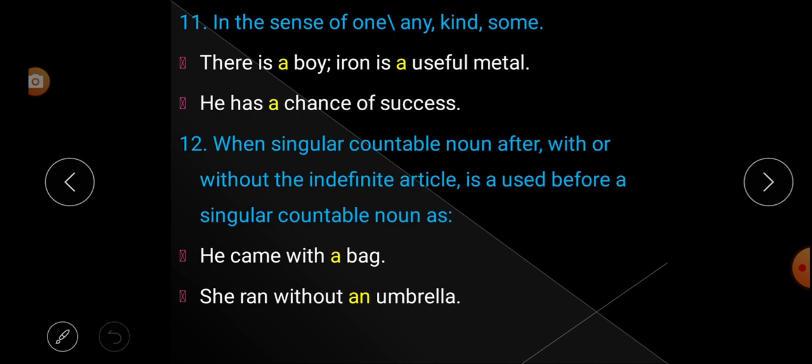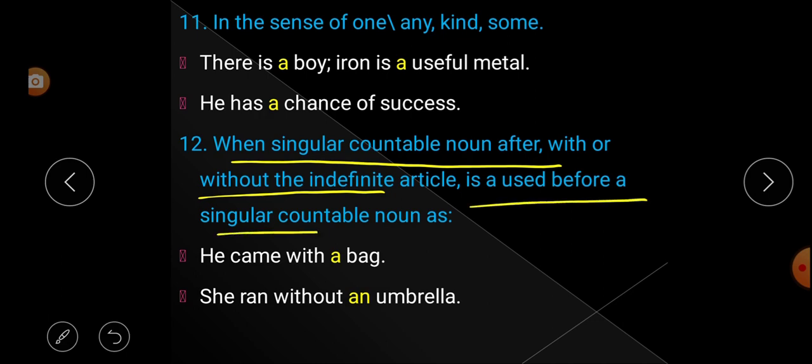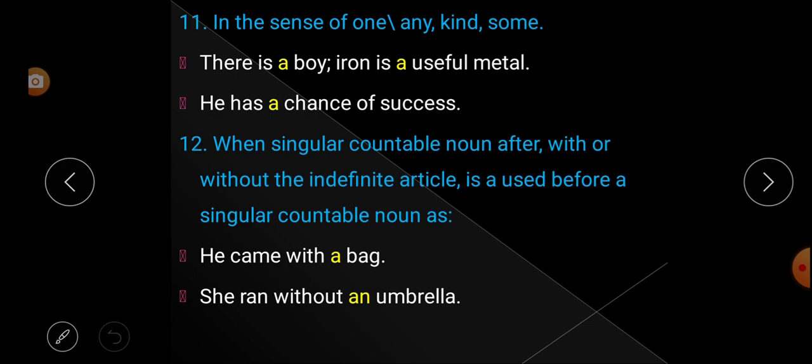And the last one, number 12, is: when a singular countable noun comes after with or without, the indefinite article is used before a singular countable noun. What is rule number 12? Understood? After with or without, the indefinite article is used before a singular countable noun. Look at here. He came with a bag.